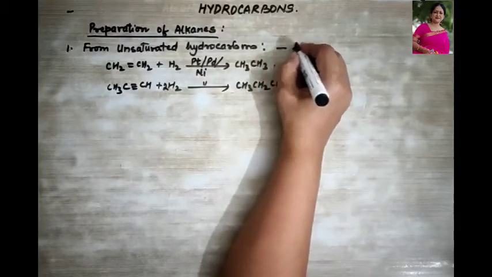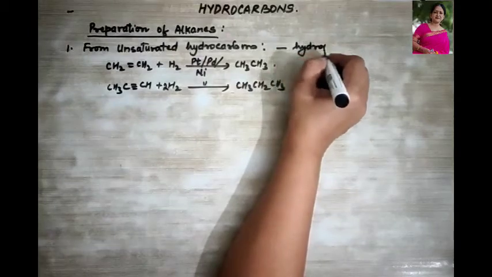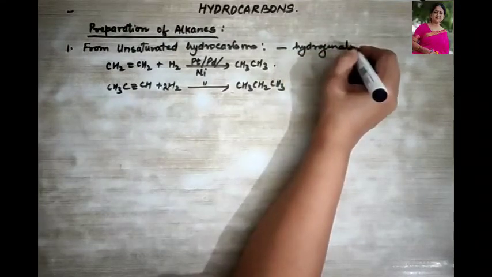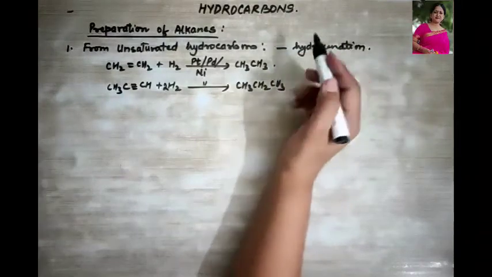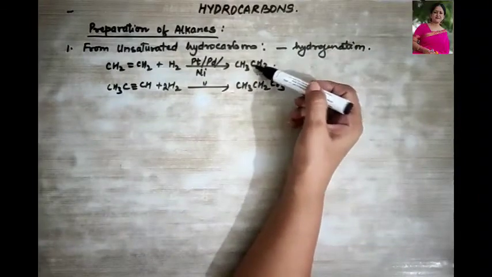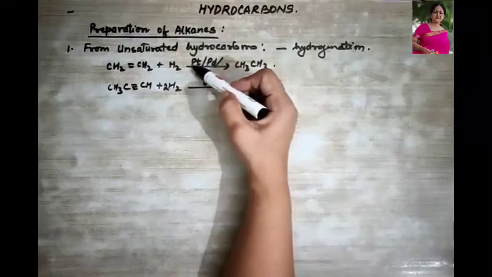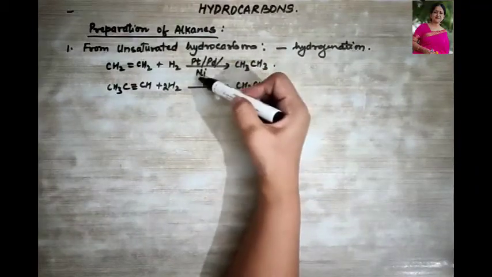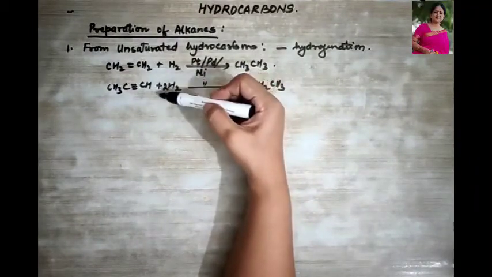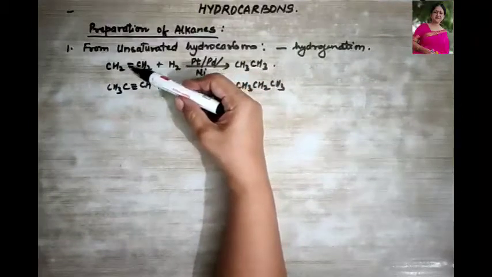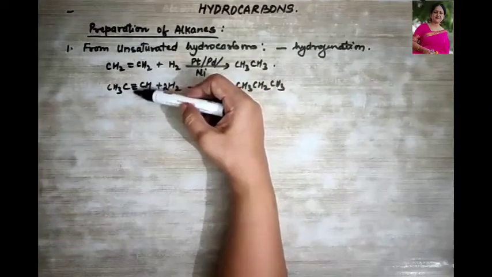These reactions are termed as hydrogenation. That is the preparation of alkanes from unsaturated hydrocarbons in the presence of platinum, palladium or nickel, when dihydrogen gas is passed through these alkenes or alkynes.